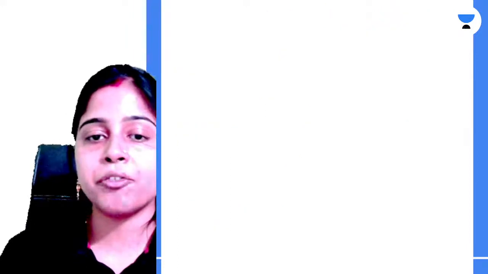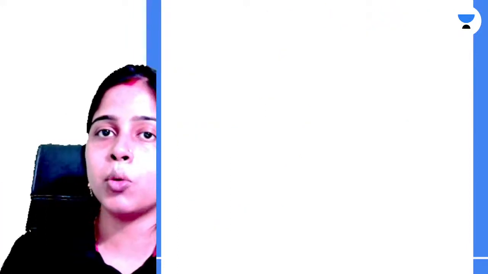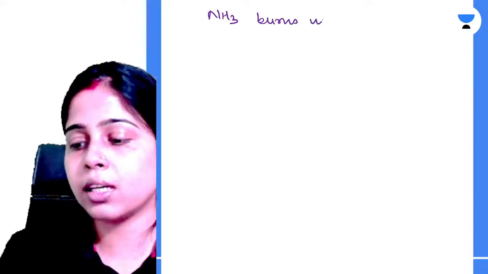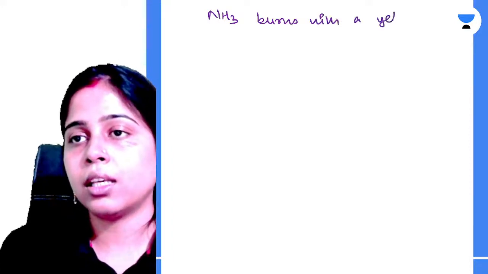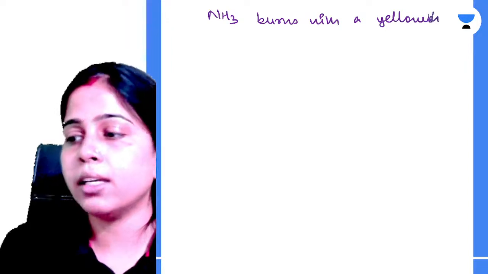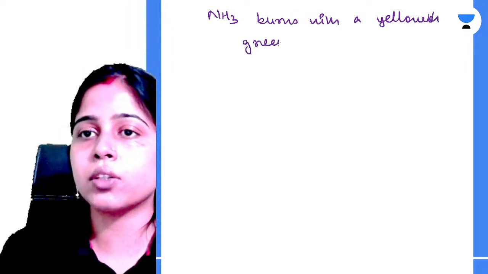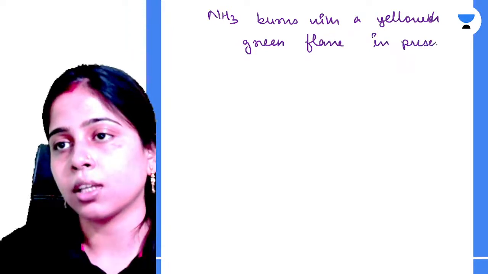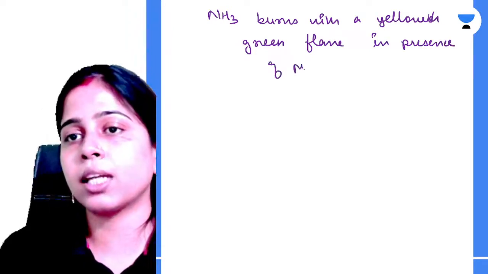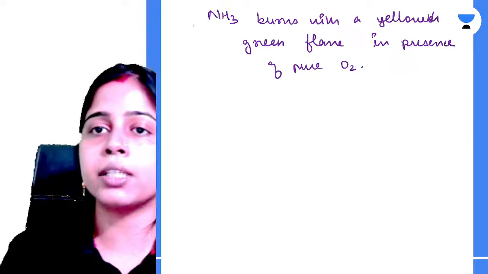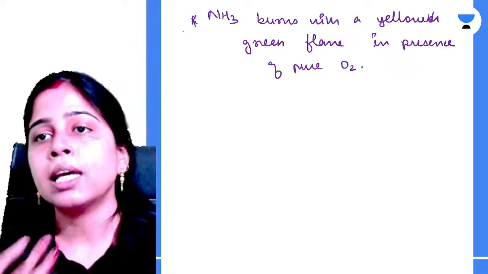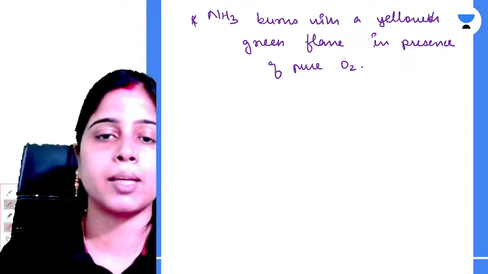But if you want to burn ammonia, it burns with a yellowish green flame in the presence of pure oxygen. If no impurities are present and you burn ammonia in pure oxygen, it will burn with a yellowish green flame.